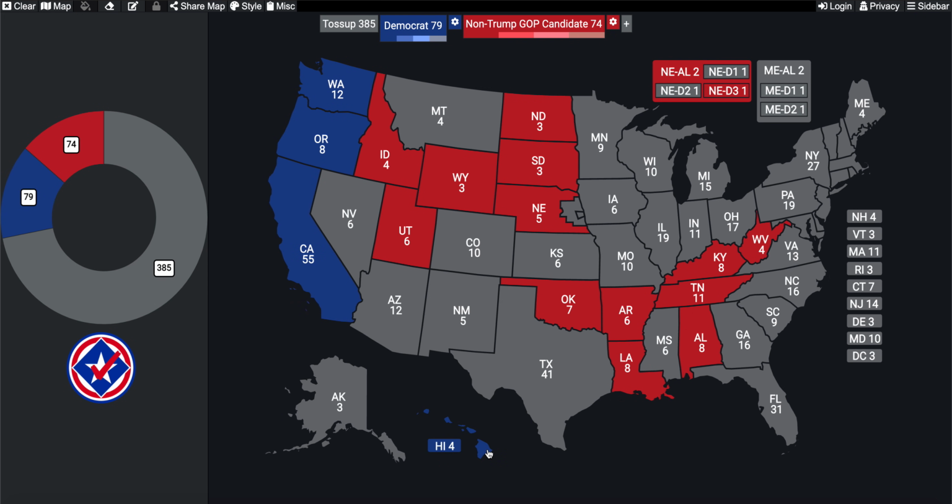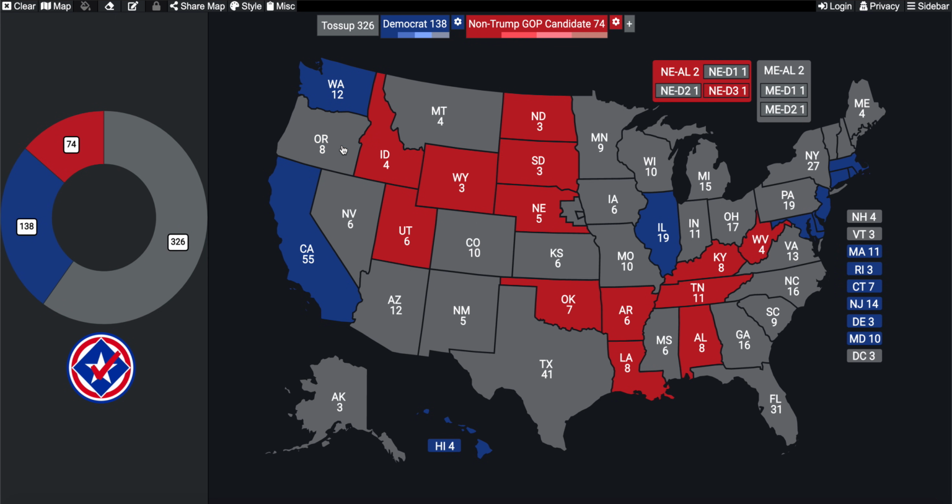Solid for the GOP. But looking at some of those safe Democratic states, none of them really are going to change. I would say maybe Oregon could revert back to being likely. Washington could potentially revert back to being likely, which means we're talking 13-14% margins of victory, the same one you would see in Indiana or Missouri. Just it wouldn't be considered safe straight off the bat. And I know it seems a little bit weird, but it's all about the way that the margins work. And don't be too surprised just looking at it. That's just how it's going to look for at least right now. But looking at our electoral map, what does it seem like?